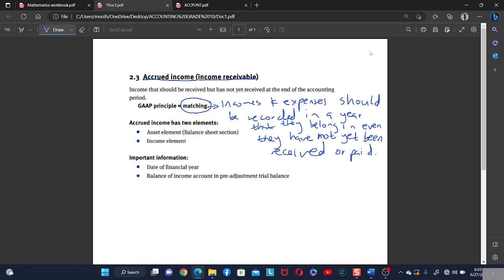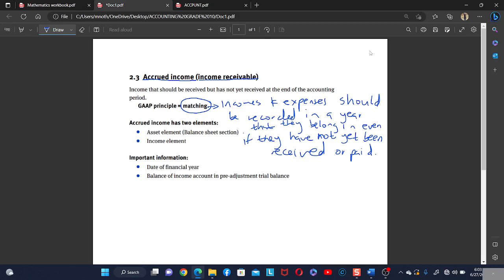That is the matching. It is saying that the incomes and expenses should be recorded in a year that they belong in, even if they have not yet been paid or received. Okay, that is the matching.